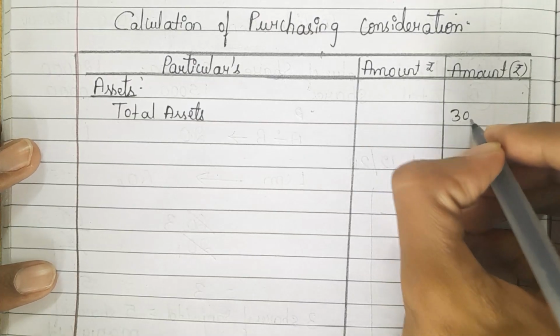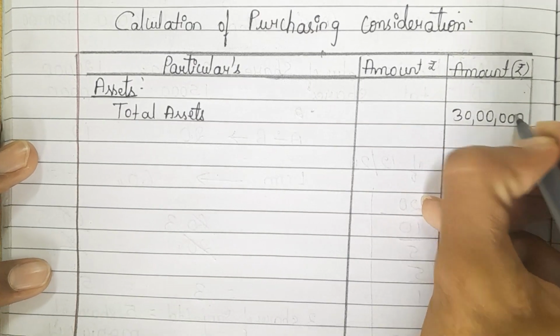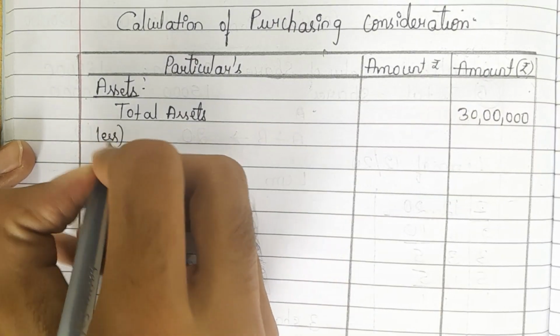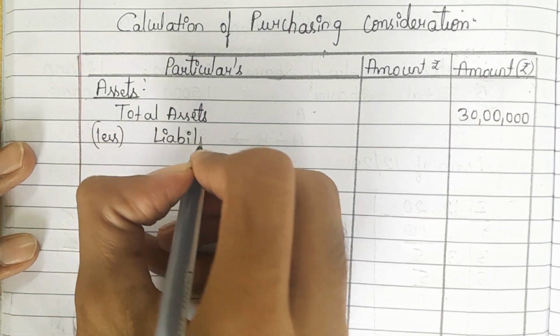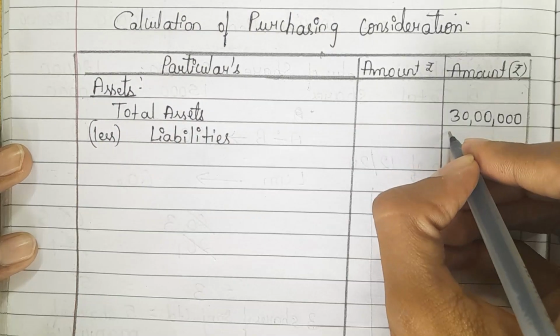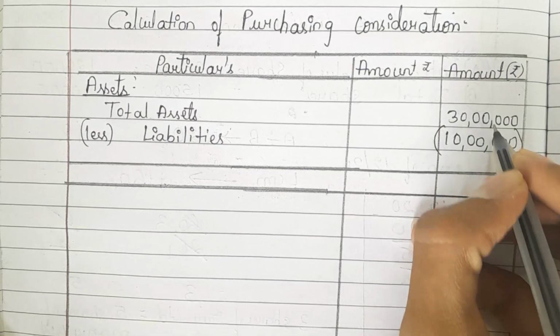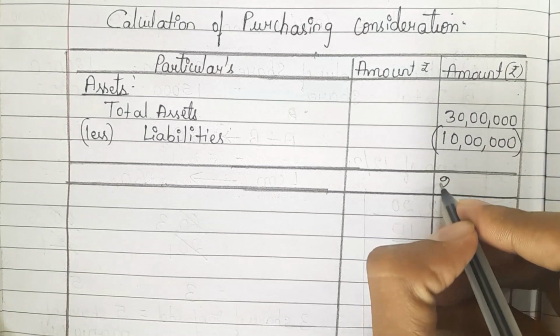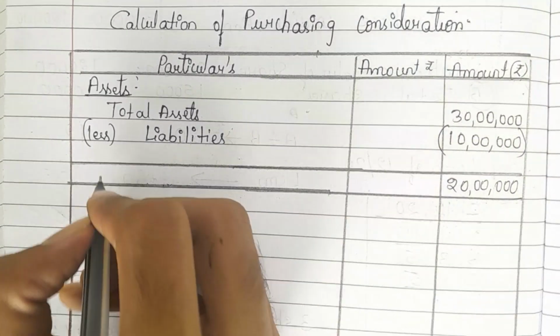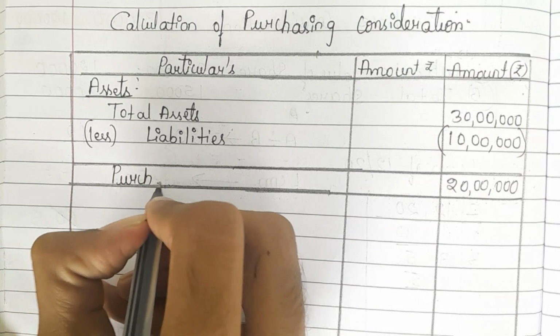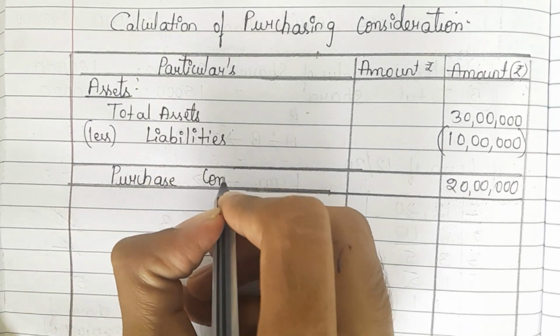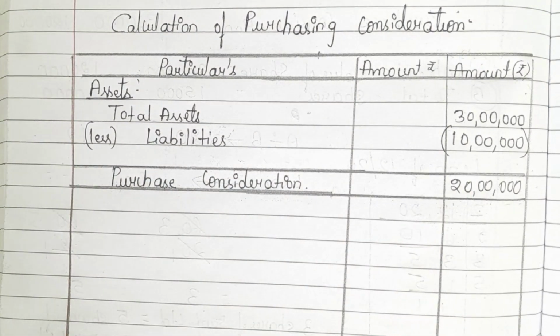It is 30 lakh. Then they have given direct liabilities. So less liabilities. How much is the liabilities? 10 lakh. So when you minus this 10 lakh from 30 lakh, you will get 20 lakh. What is this 20 lakh? It is purchase consideration.